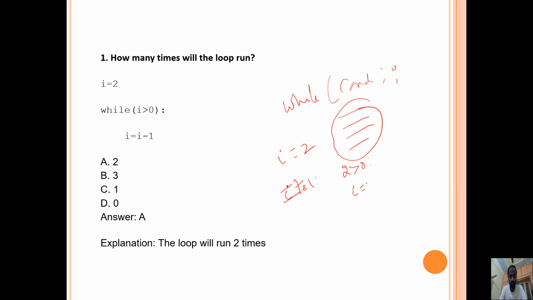Now I equals I minus 1, which is 2 minus 1, so I equals 1. Now the control jumps to the while again. That is called iteration 2. In iteration 2, the value of I is 1, 1 greater than 0, the condition is true. Now I equals I minus 1, which is 1 minus 1 equals 0. Again it goes to the while. Now I is 0, and 0 greater than 0, the condition is false. So it iterates 2 times. That's why the answer is A.